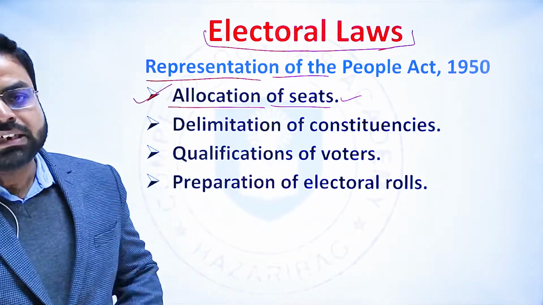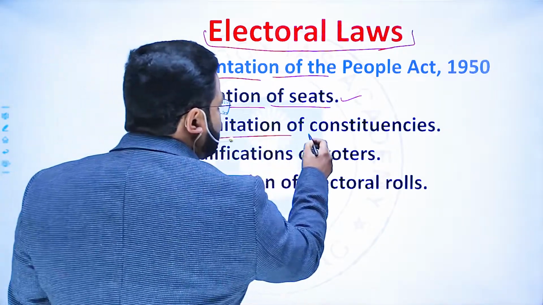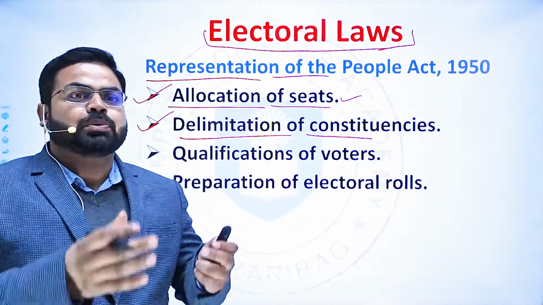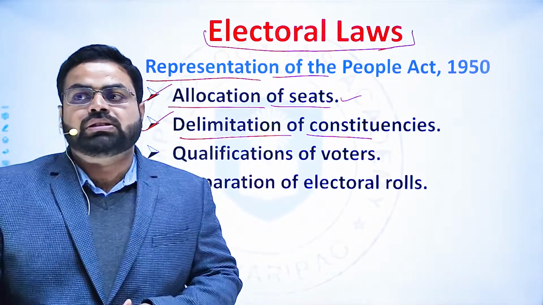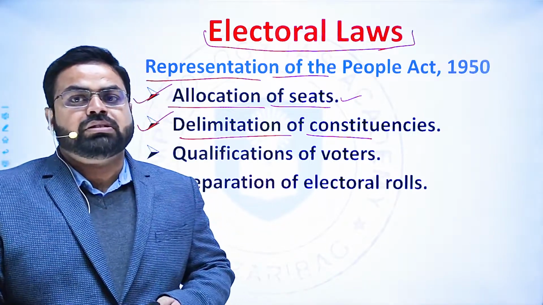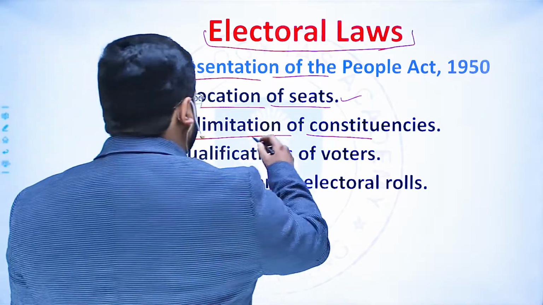All these things are delineated in this act. Thereafter, delimitation of the constituencies. What would be the population that every constituency will have? What would be the extent of constituencies? All these things are delineated here.